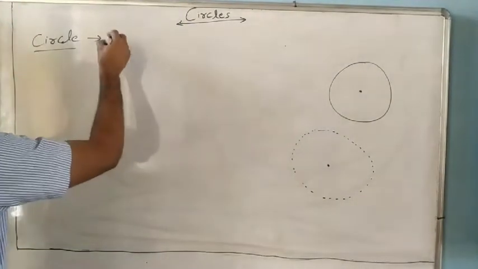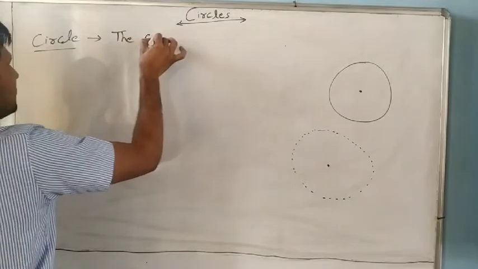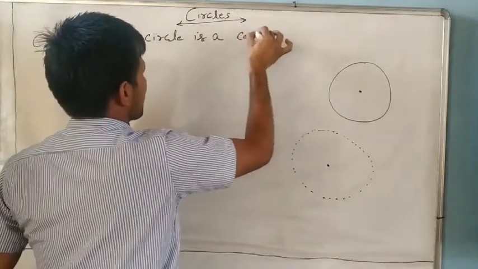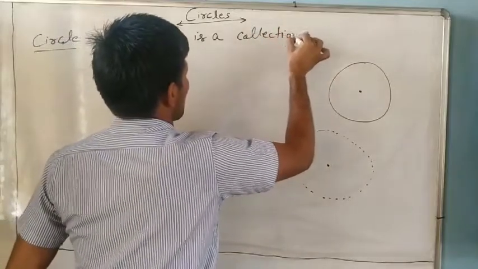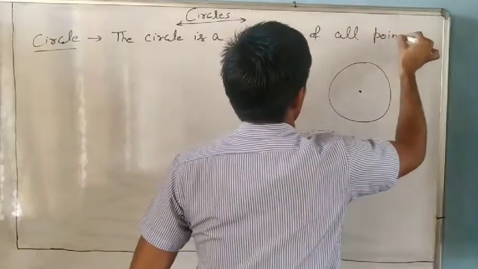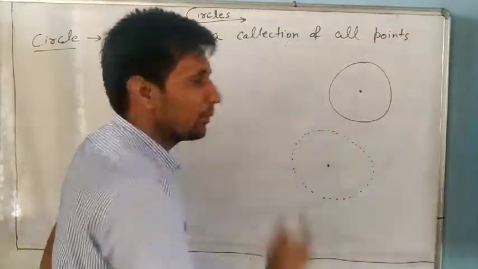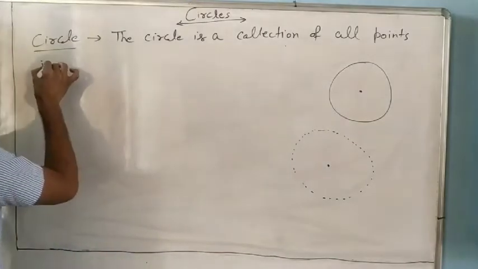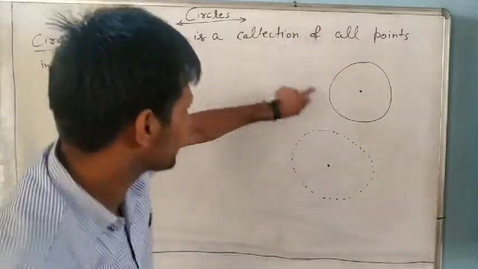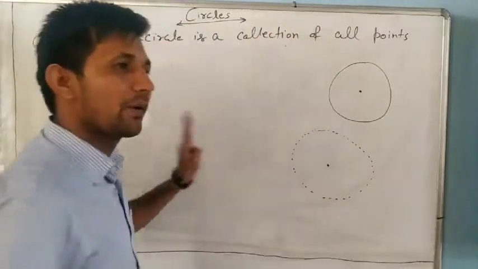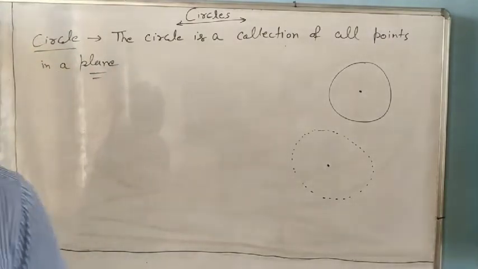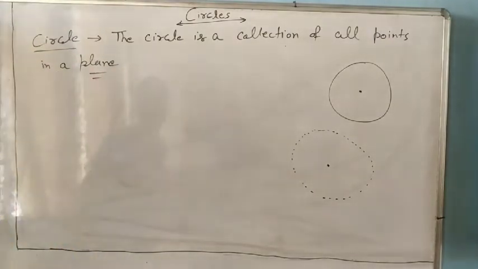So write: the circle is a collection of all points. How many? Infinite points. All points in a plane. What is the meaning of a plane? A plane is where we are drawing the graph. The board is our 2 dimensional plane. The circle is a collection of all points in a plane.